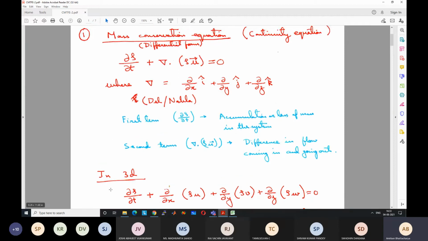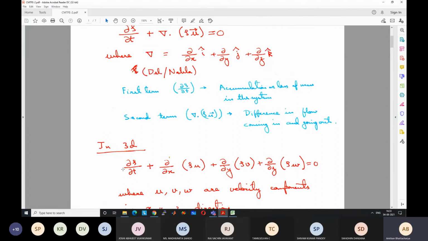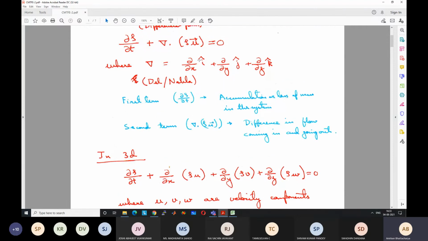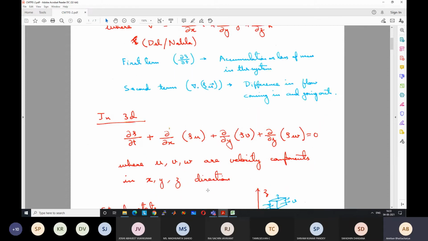If you want to write this in 3D in full form, in case you get confused, it is del rho del t plus the dot product of del with rho times the velocity. We only consider the i direction magnitude of velocity, which is u, so it comes out as del x rho u. Similarly, the y direction comes as del y rho v, and the third direction is del z rho w. So this is the scalar form of the continuity equation. u, v, and w are velocity components along the x, y, and z directions.